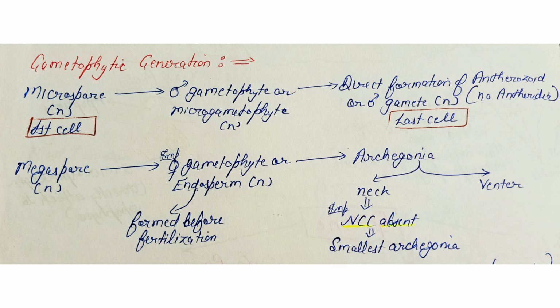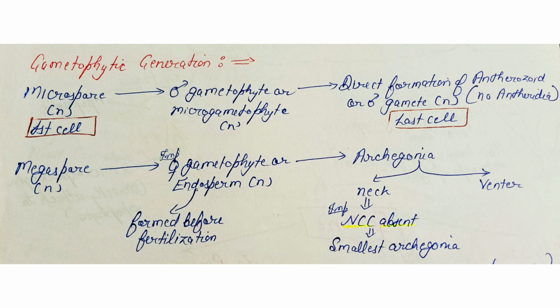Now let's see the quick recap of the gametophytic generation in gymnosperms. The gamete is the first cell of the gametophytic generation, that is microspore or megaspore. The microspore gives rise to the male gametophyte, which is also haploid, and the megaspore gives rise to the female gametophyte. The female gametophyte is equivalent to the endosperm. In gymnosperms, the endosperm is formed prior to the fertilization and its ploidy is haploid. This point is to be noted.